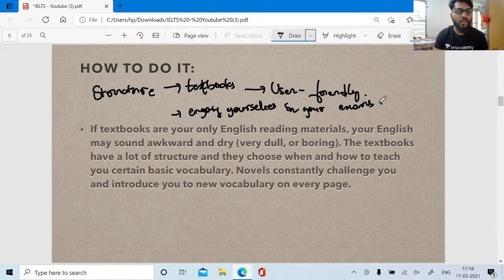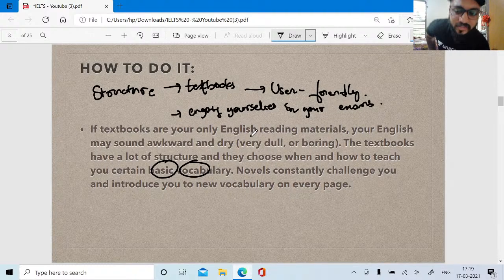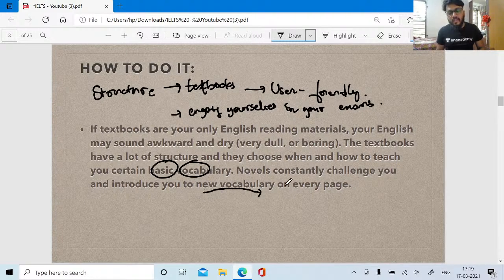So you can't think of having a phenomenal or superb level of English just by reading textbooks. Textbooks always contain basic vocabulary. That is the reason we tell you to read novels. Why are novels important? Novels constantly challenge you and introduce you to new vocabulary on every page. Every page of a novel has a different level of vocabulary, different words are used, and the level of vocabulary is quite superior.